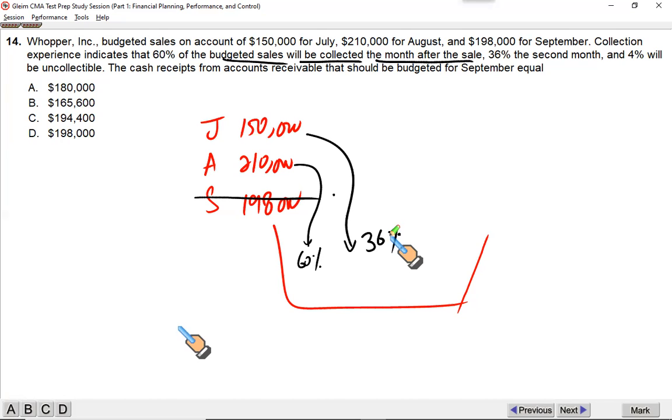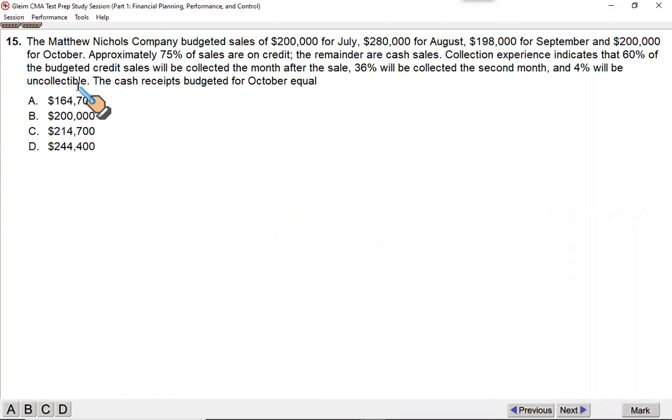Absolutely, Ansari got it right. It's 180, and that makes A the correct option. Anything unusual here? Yes. This is again a doable question. 75% is credit, 25% is cash, and now there is a collection pattern. So it's a worthwhile question to do.